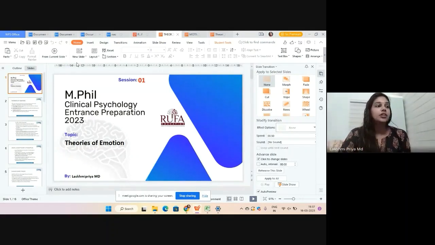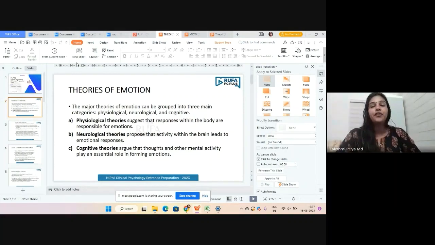Generally, we can divide the theories of emotion into three types: the physiological theory, neurological theory, and cognitive theory. Physiological theory mainly gives importance to physiological function, that is, because of some physiological reactions we experience emotions. That is the major foundation of this type of theory.